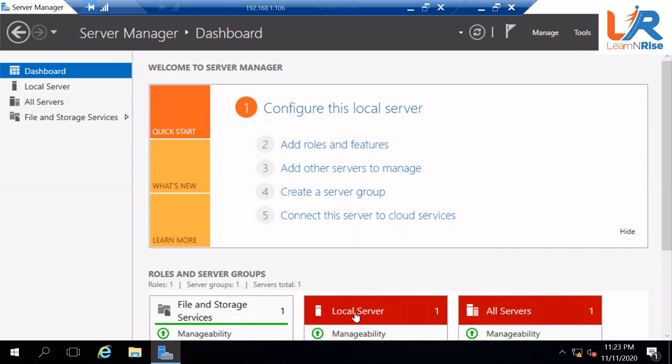Now I'm going to give control to Ram. Ram, you there? Yeah, I'm there. So I give you control. To install a web server on Windows, you have the Server Manager dashboard. Here you get a feature called Add Roles and Features. Can you click that?